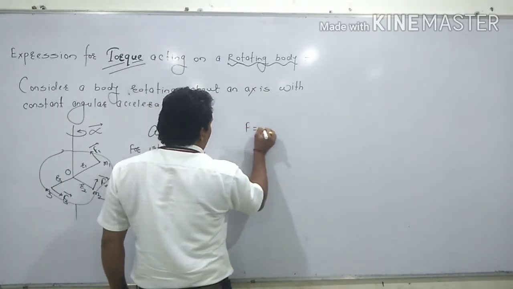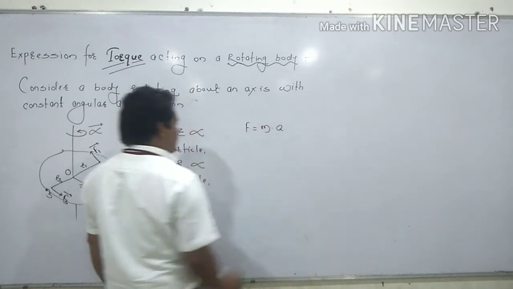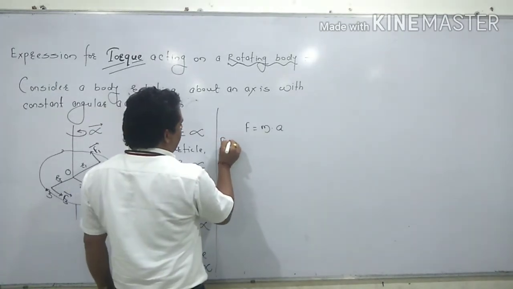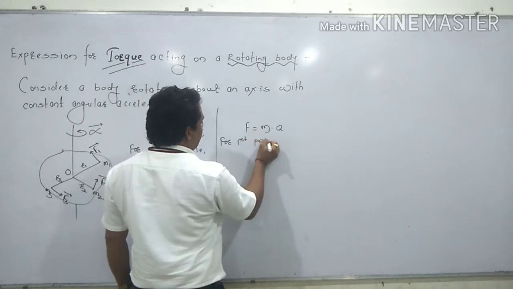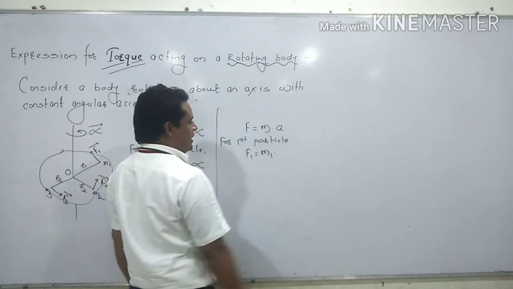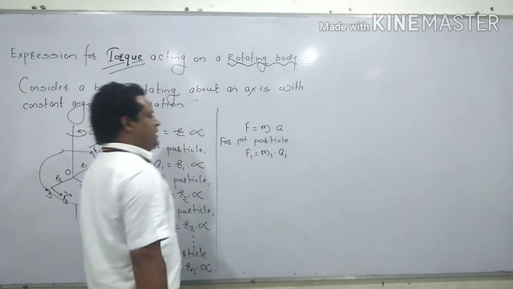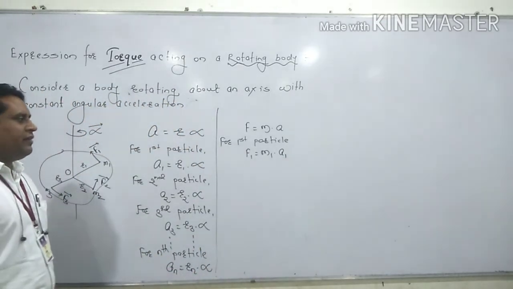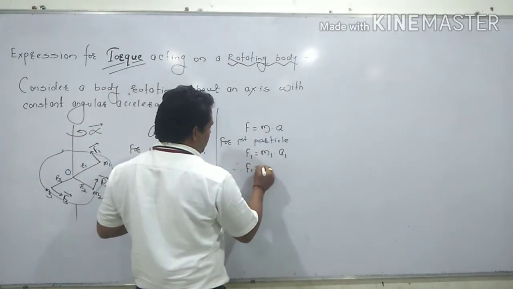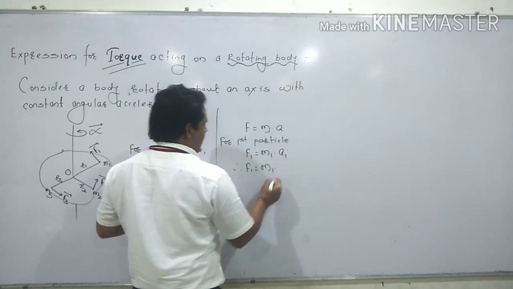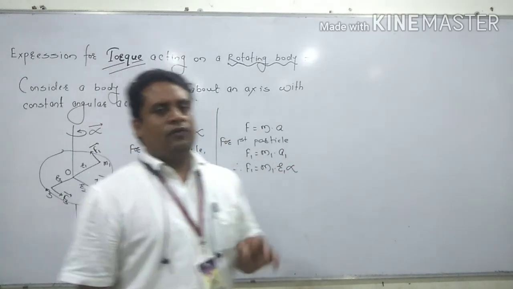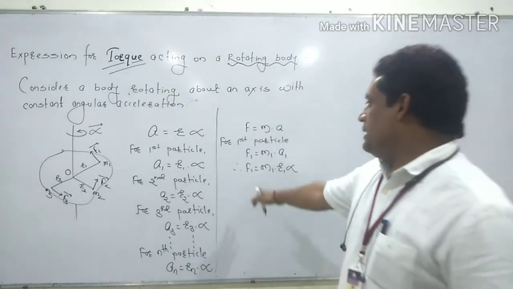Now we have the formula: force is equal to mass into acceleration. The force acting on the first particle is given by F1 is equal to the mass of the first particle, m1, into the acceleration of the first particle, a1. So F1 is equal to m1 a1, but a1 is given by r1 alpha. So F1 is equal to m1, and in place of a1 we take r1 alpha. So the formula for the force F1, that means the force acting on the first particle, is equal to m1 r1 alpha.